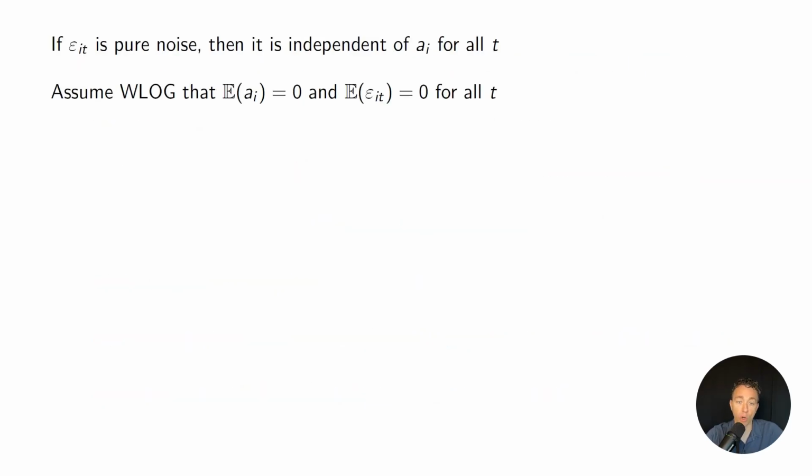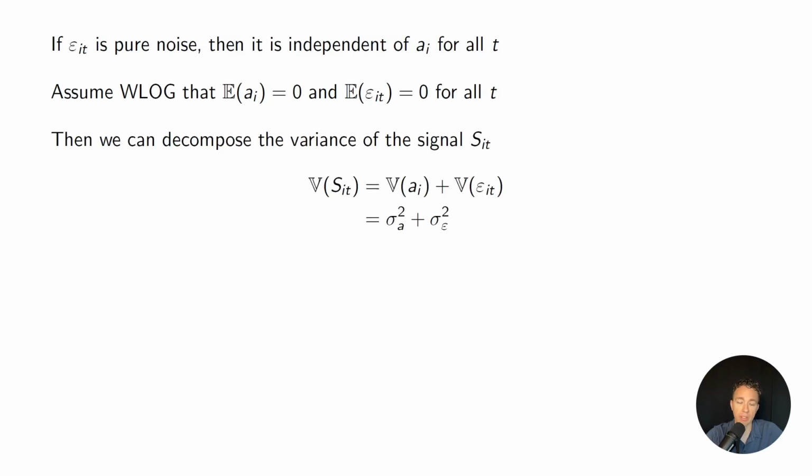We can normalize the average values of both A and epsilon to be 0 for all individuals and all time periods. And then under these assumptions and the assumption that epsilon is white noise, we can write down the variance of the signal as being the sum of the variances of each of the components.